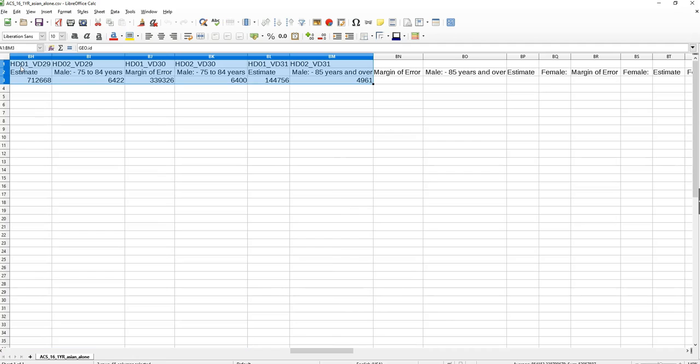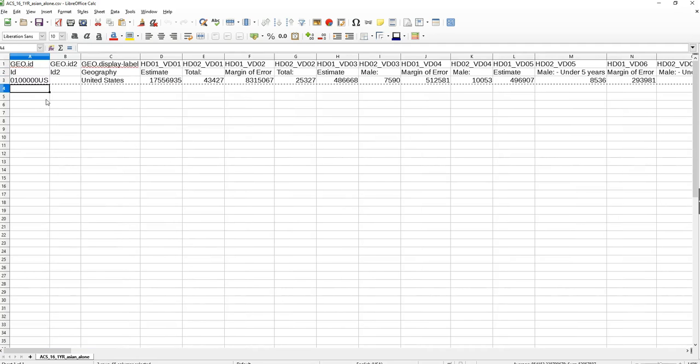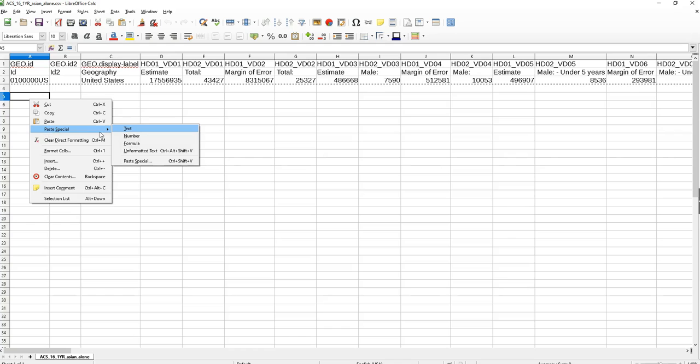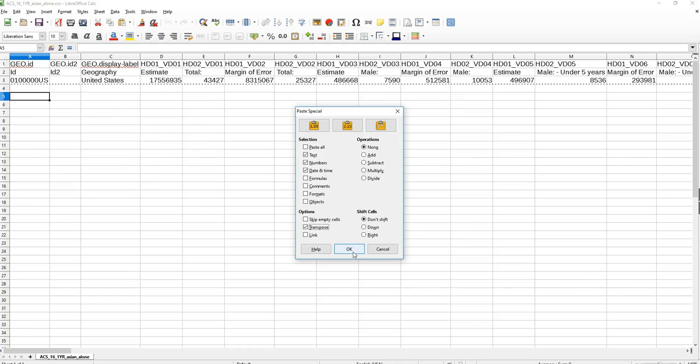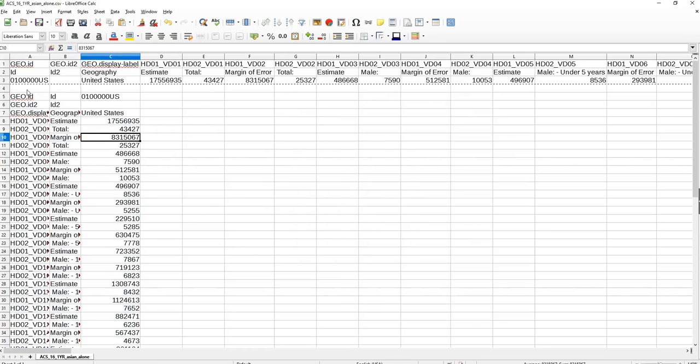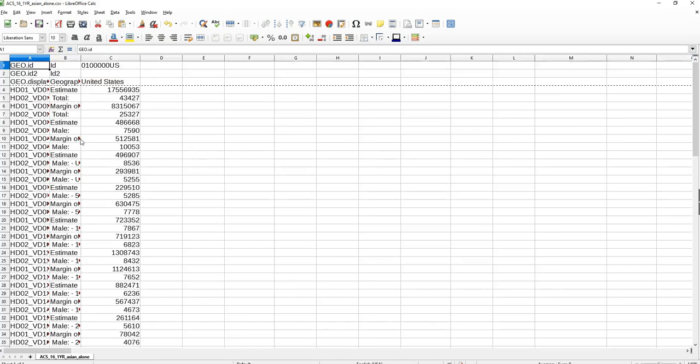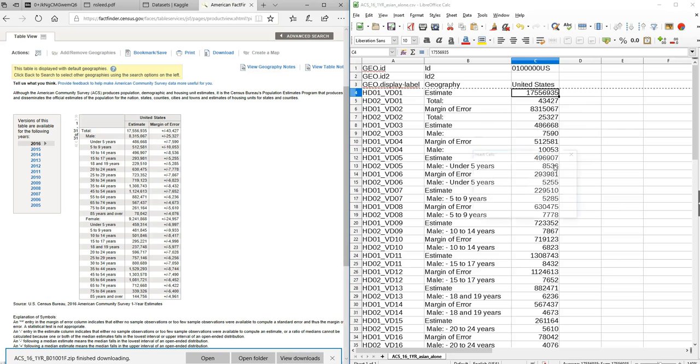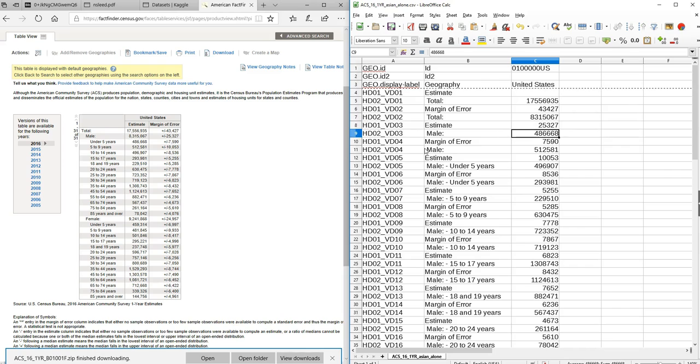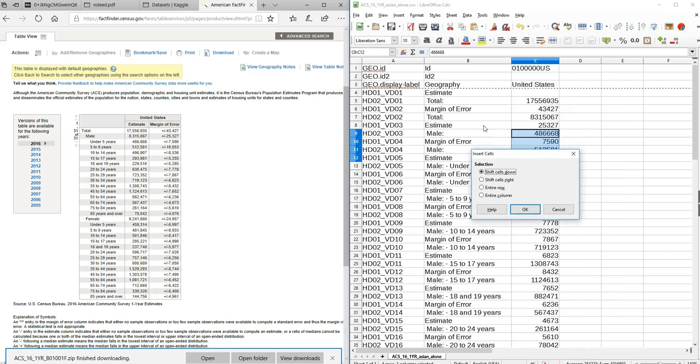And so what I'm going to do is copy the data, paste it into columns, so it's a little easier to read. So it looks like this is off by 1. The total is 17 million. The total male is 8.3 million. This is the amount under 5.